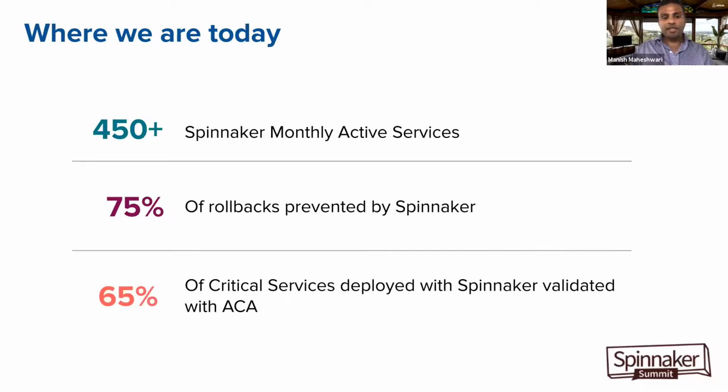And then 65% of our critical services were deployed with Spinnaker and validated with an ACA stage, which is automated canary analysis in Spinnaker, which means that the majority of our services are now using Spinnaker and are using deployment safety mechanisms such as ACA for their deployment safety needs. So with this in mind, today Airbnb is all in on Spinnaker investment, and we are going to significantly improve the continuous delivery story moving forward with the help of Spinnaker.